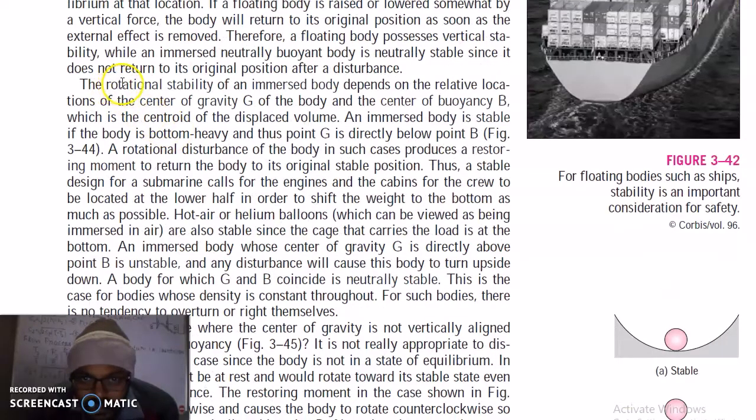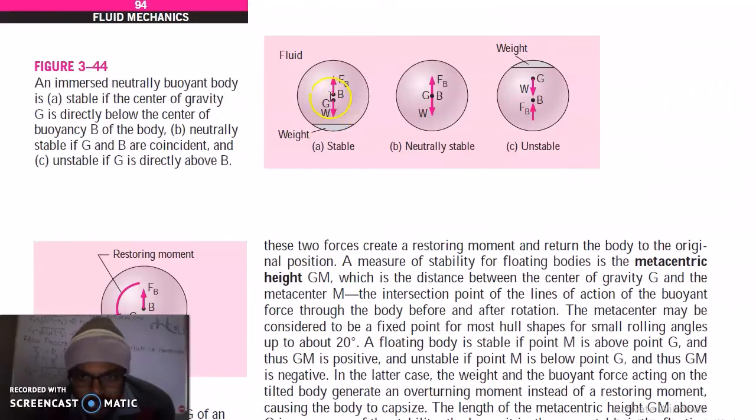Now in the case of a floating or submerged body, the rotational stability of an immersed body depends on the relative location of the center of gravity of the body and the center of buoyancy, which is the centroid of the displacement volume. Now you can see three cases here. This is an example of a stable body.